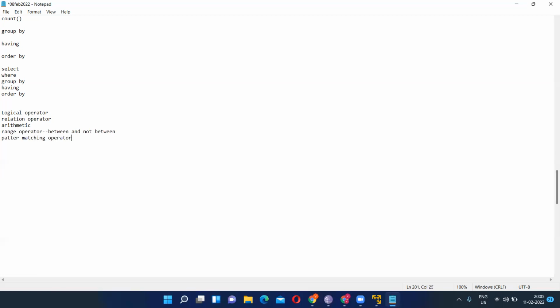Percentage, underscore. First it is like or not like. Do you remember that? In that there are two things. What are they? Percentage and underscore. Okay. Now what are the other operators? List operator. So which are the list operators? IN and NOT IN. Okay. So guys, all these operators we have already learned.